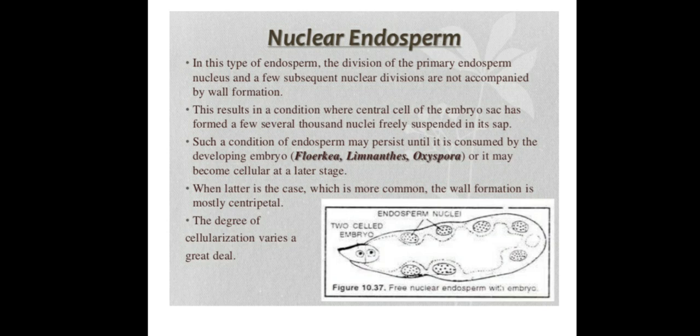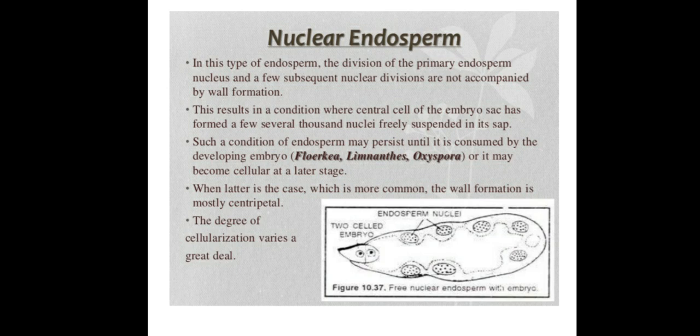So here the primary endosperm nucleus undergoes continuous repeated divisions without formation of wall. As a result, many nuclei will develop. All these nuclei are suspended in a sap, and that kind of endosperm is called nuclear endosperm.